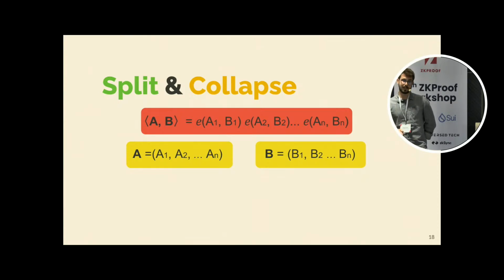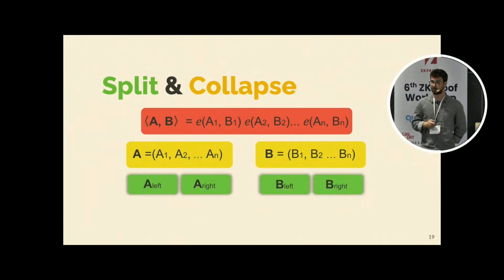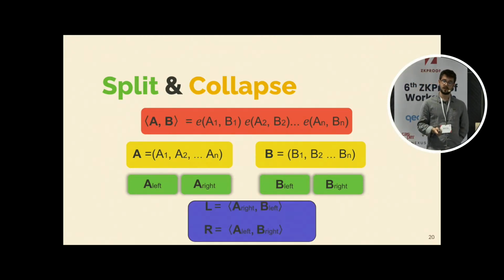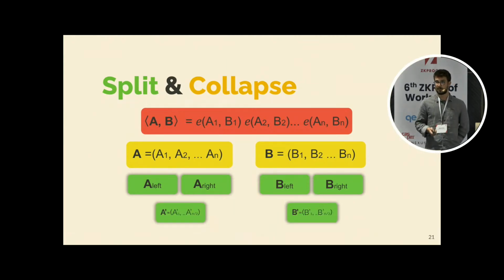Briefly, how it works is that we start from vectors of some length n, and at each step these vectors are committed into group 1 and group 2. They are split into left and right parts, and some cross terms are sent from the prover. Then a challenge is sent by the verifier, and they jointly come up with a new statement that involves vectors of half the length.